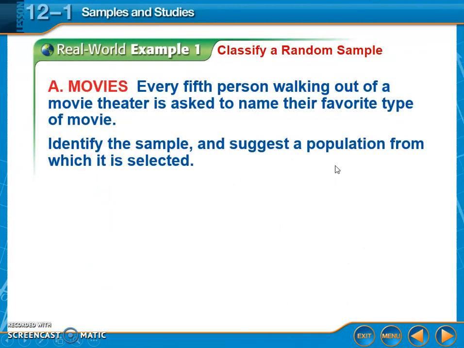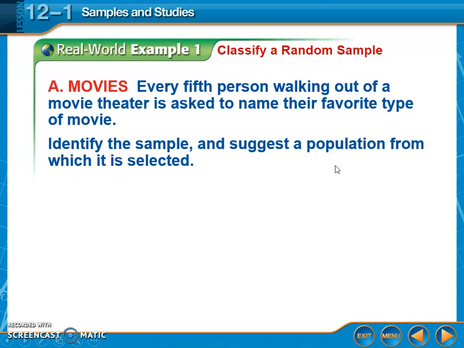Okay, so we want to be able to classify these and be able to say what kind of sample it is, what the population is, and what the sample is. So, for example here, every 5th person walking out of a movie theater is asked their name and their favorite type of movie. So what type of sample is this? And suggest a population, or identify the sample, not what type of sample.